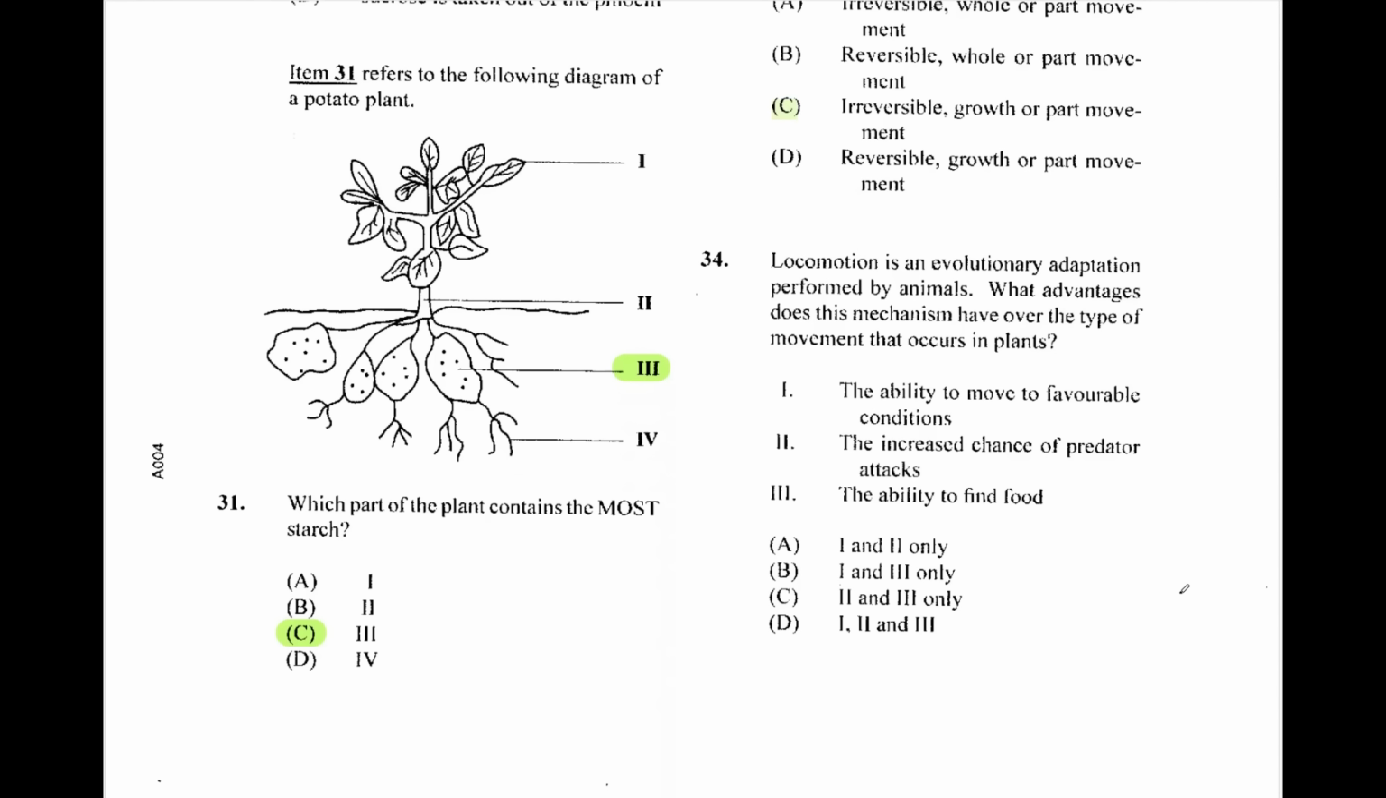Question 34. Locomotion is an evolutionary adaptation performed by animals. What adaptations does this mechanism have over the type of movement that occurs in plants? The ability to move to favorable conditions, 1. The increased chance of predator attacks, 2. That doesn't sound correct. The ability to find food, 3. Yeah, that sounds correct. So we are looking for 1 and 3. Are there any with 1 and 3? We are looking for 34 as B.